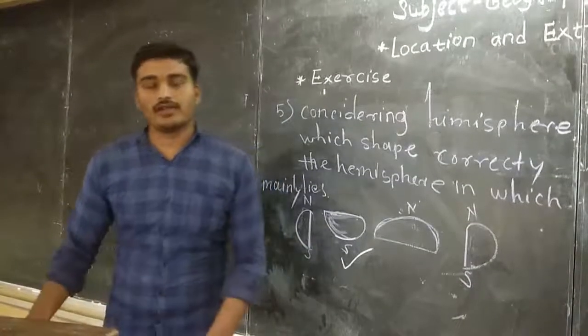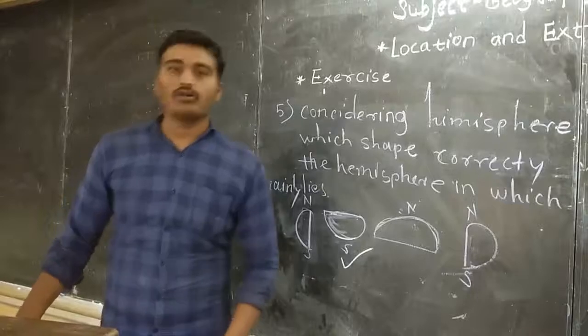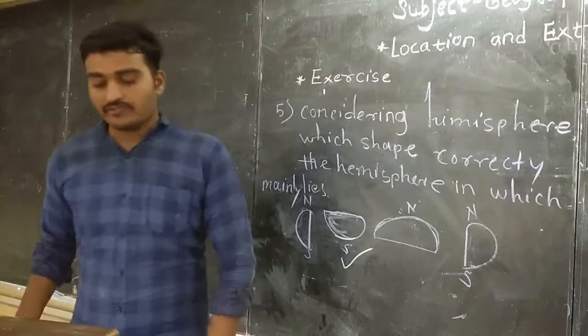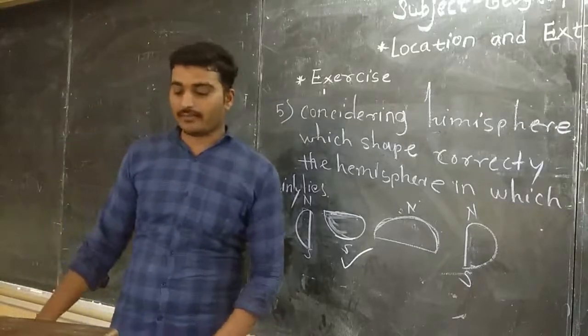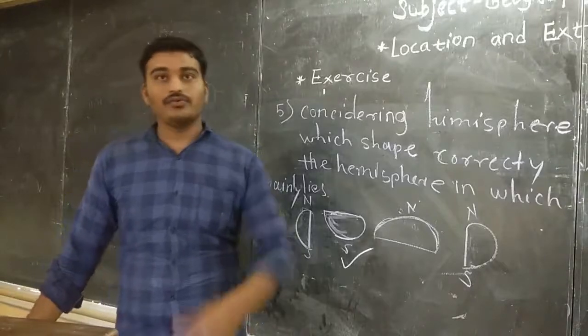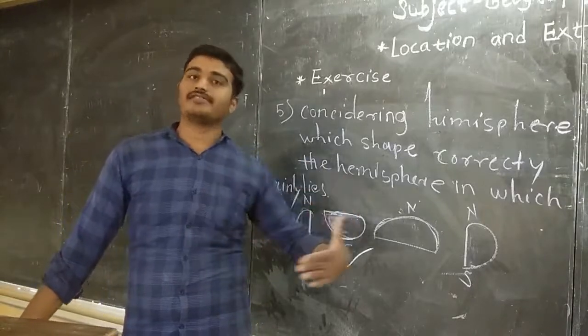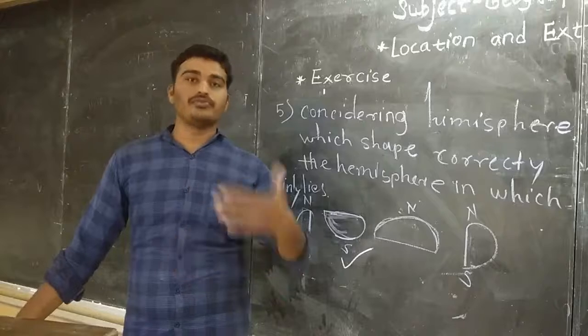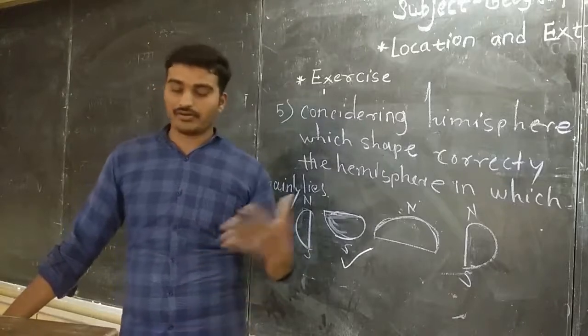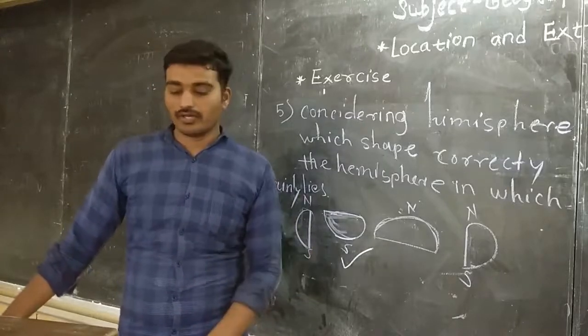So students, here we have discussed all questions. Only objection about the answer in brief: you have to write the answer. I am going to give you this for your homework, and you have to write it in a notebook.